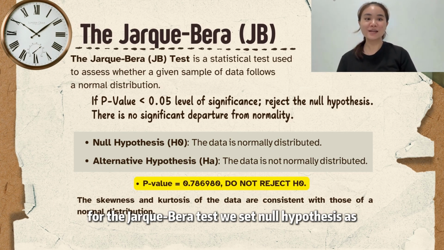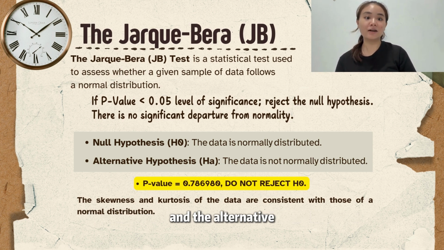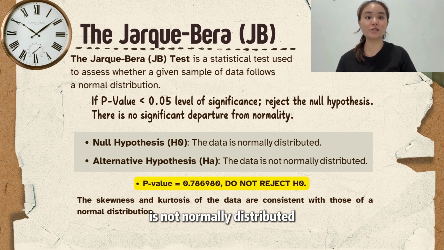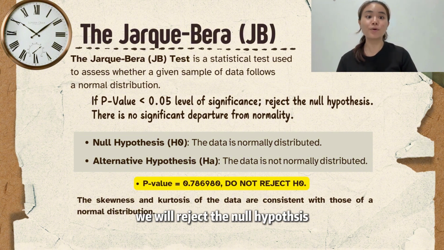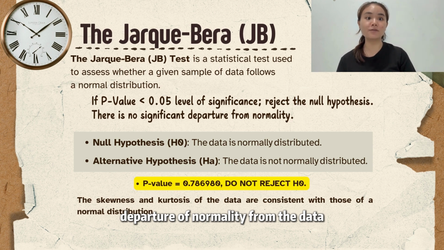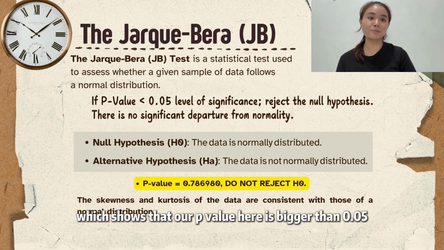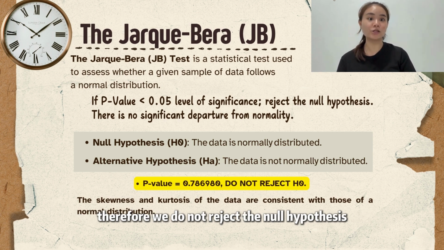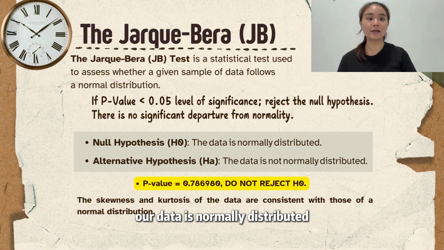For the Jarque-Bera test, we set the null hypothesis as that the data is normally distributed, and the alternative hypothesis is that the data is not normally distributed. The decision rule will be, if the p-value is smaller than 0.05, we will reject the null hypothesis; otherwise, there is no significant departure from normality in the data. In our data, our p-value is 0.786980, which is bigger than 0.05. Therefore, we do not reject the null hypothesis. We accept the null hypothesis, which shows that our data is normally distributed.